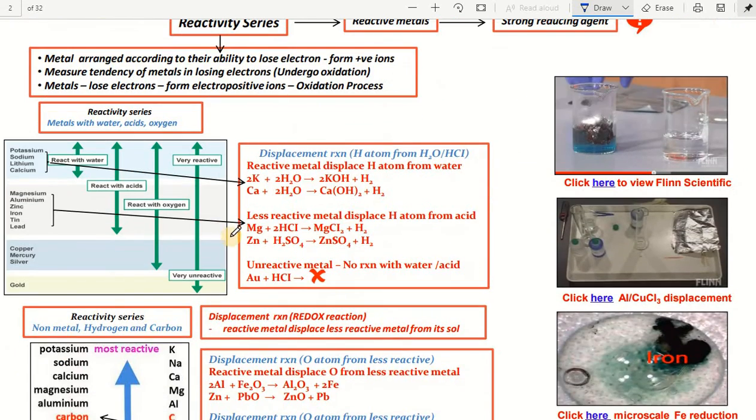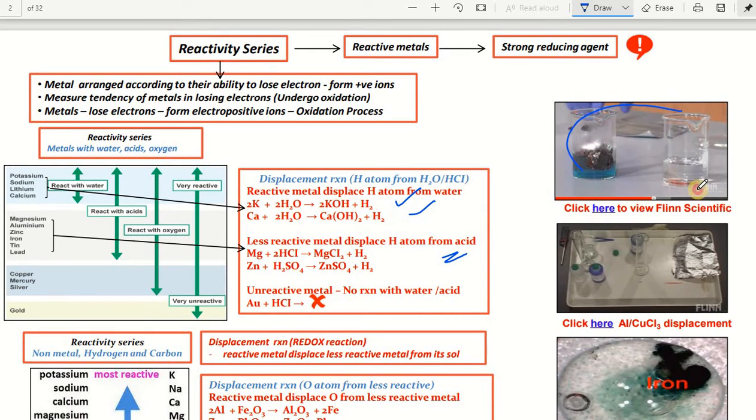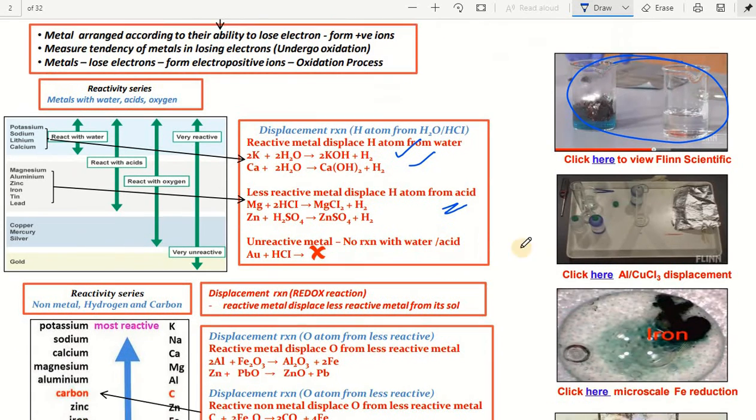Let us see in this reactivity series the displacement reaction of hydrogen from water or HCl that we have observed, depending on the extent of the reactivity of the metal. A less reactive metal displaces hydrogen from acids, while a more reactive metal displaces hydrogen even from water. So that's what we can observe in this picture. This is the more reactive metal, that means aluminum and